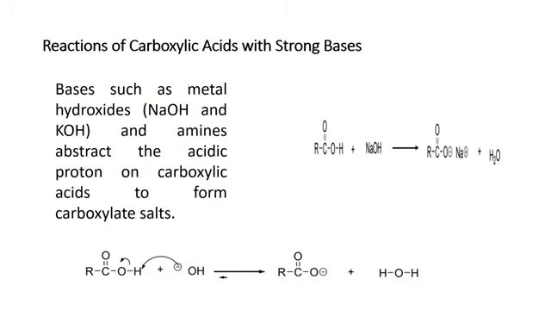Now there will be a reaction of carboxylic acid with strong base. What happens when a strong base such as sodium hydroxide or potassium hydroxide, these bases, and amines also, which are basic in nature, react with carboxylic acid? They mainly attack the hydrogen which is associated with oxygen. So what happens? This H proton will be removed, this H positive will be removed, and as a result there will be formation of a carboxylate salt.